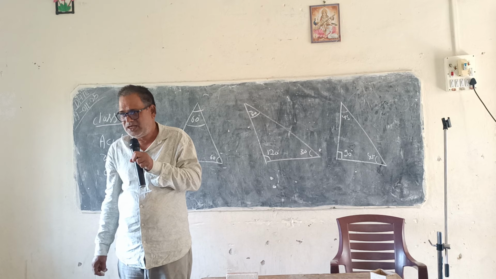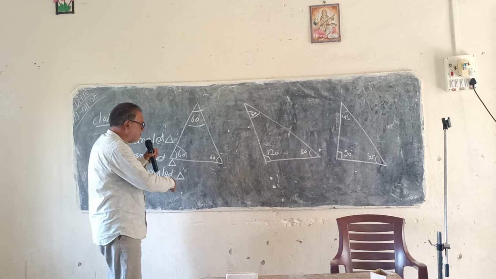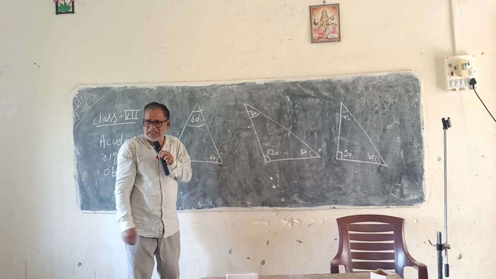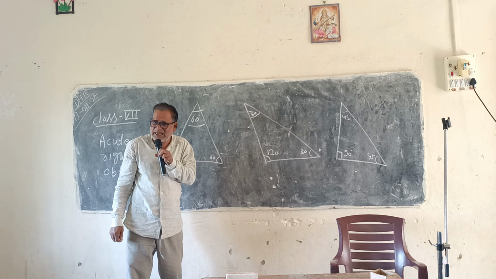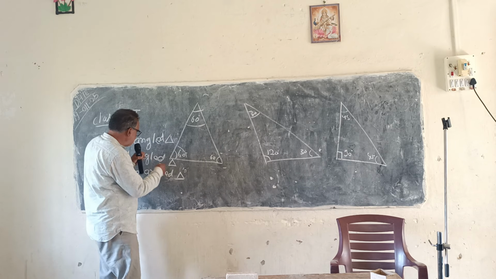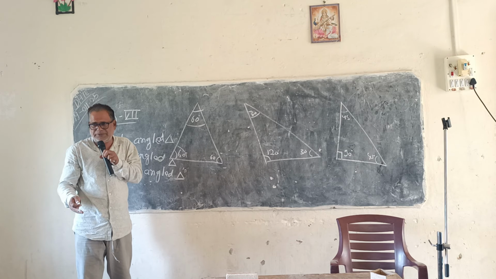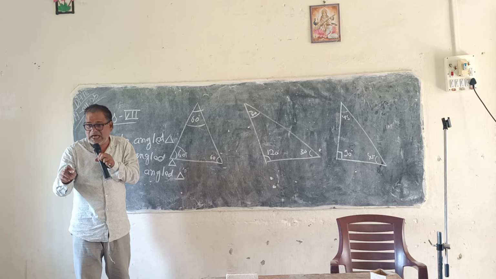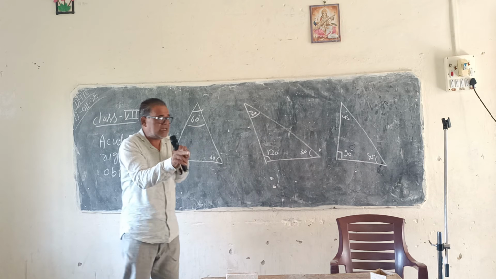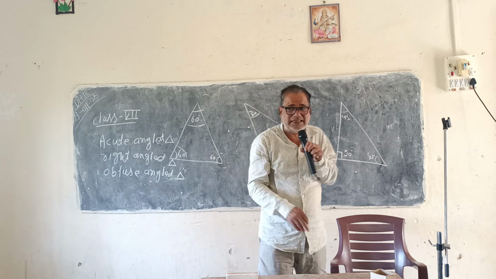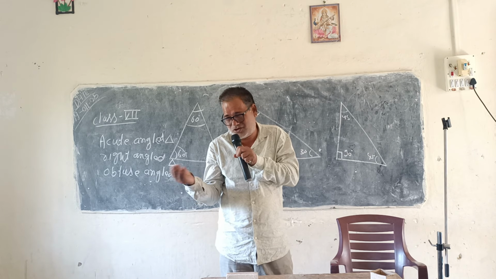Okay. So we name triangles on the basis of their angles. So what is an acute angle triangle? You can define it very well. The triangle in which each angle is less than 90 degrees and each angle is an acute angle.